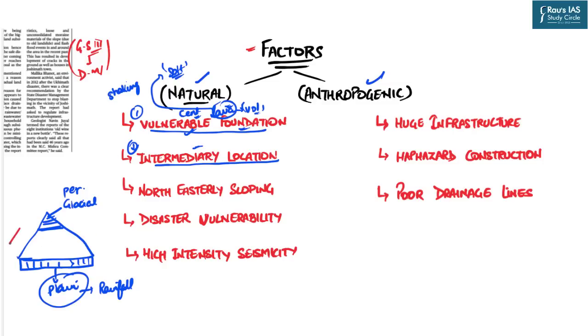But then there is an intermediary location. In this intermediary location, we have a transition zone. So this particular zone experiences glacier activities in winters, rainfall activities in summers. That means this particular region is prone to glacial impacts, prone to precipitation impacts, as well as prone to melting. So that is why the towns and cities located in the intermediate location of such zones are particularly vulnerable to both types of disasters.